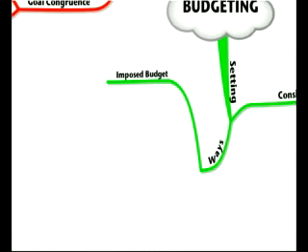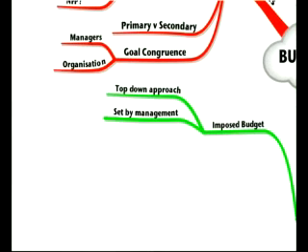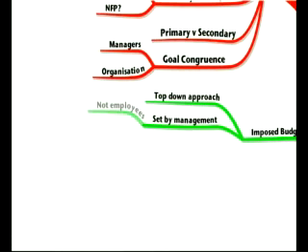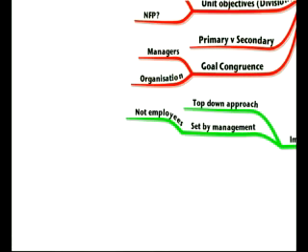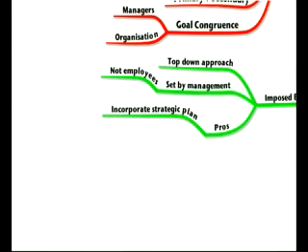We talked about an imposed budget. So an imposed budget is a top-down approach. It's set by management and not employees. So the senior management will set an imposed budget. On the plus side of this, well, you can incorporate the strategic plan because those senior managers will be well aware of what the organisation is seeking to achieve. So it will incorporate that.